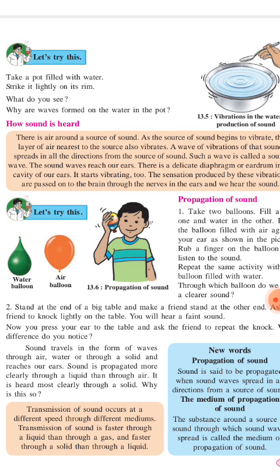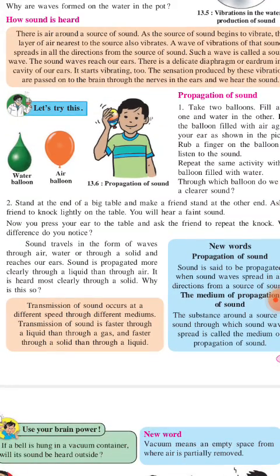In liquid, inside the water, you can also hear a sound. And the gas medium, everybody is familiar with: we are mostly using the gas medium in our surrounding atmosphere, that is nothing but gas. So solid, liquid, and gas are the three media in which sound can travel. The most effective medium, in which sound travels with the highest quality, is the solid medium. In a solid medium, sound can be heard so clearly. That's why the doctor uses a stethoscope, a solid medium, for hearing our heartbeat. Understood?